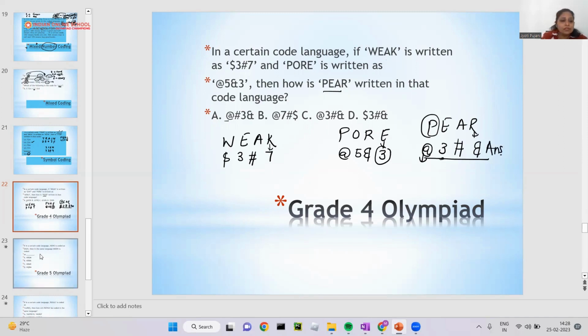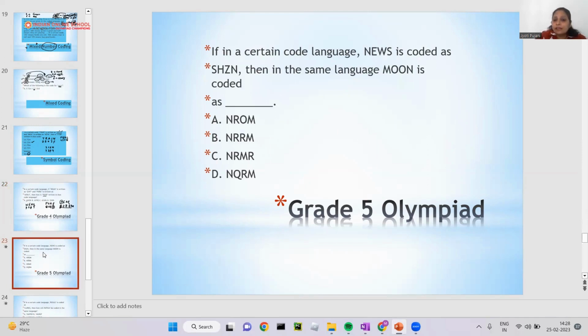Got it, everyone? So I will go now to grade 5 Olympiad. Now we are done with all types of coding. So we will do some questions based on that, which have already come in the Olympiad. In a certain code language, NEWS is coded as SHZ.